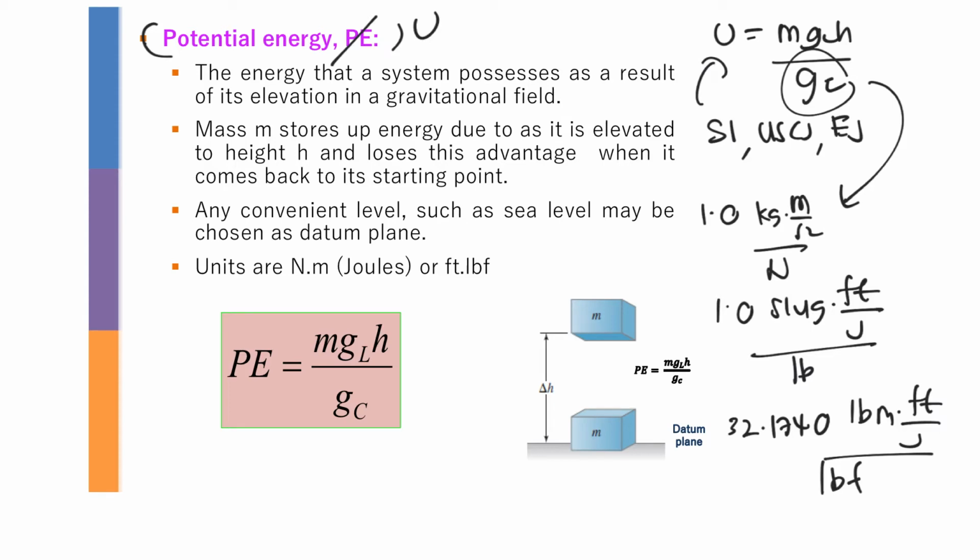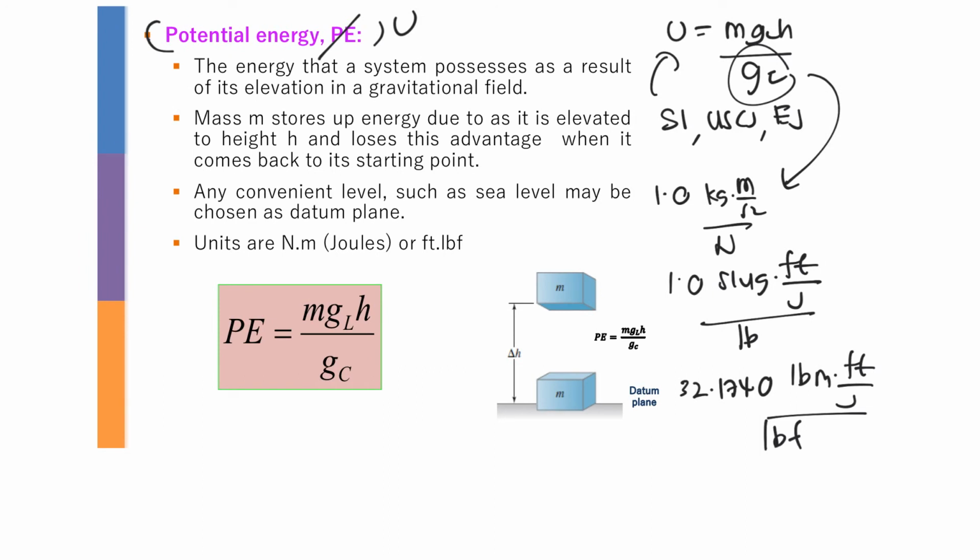As I mentioned before, potential energy is about height. So we have one reference point, which is the starting point for you to choose, because the potential energy is U equals mg times height final minus height initial divided by gc.